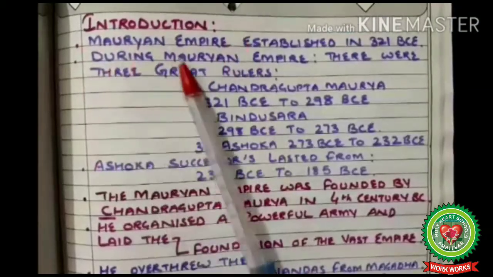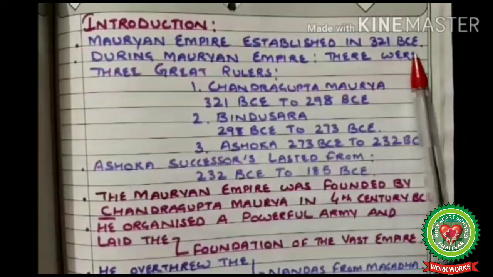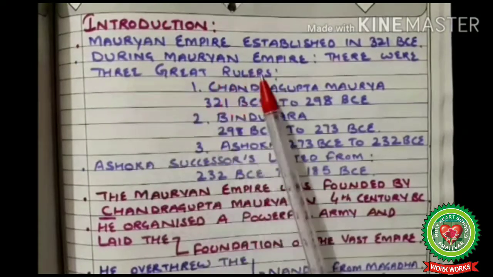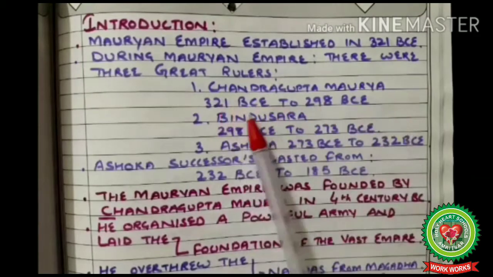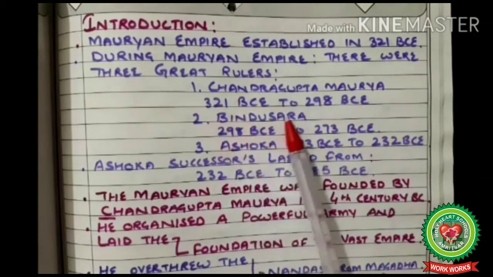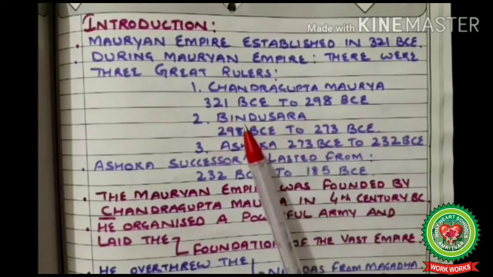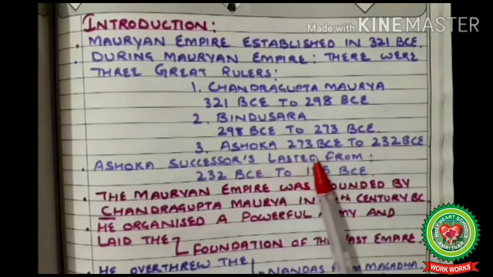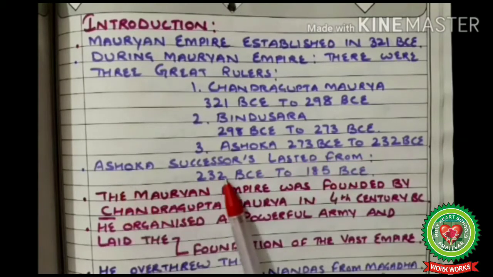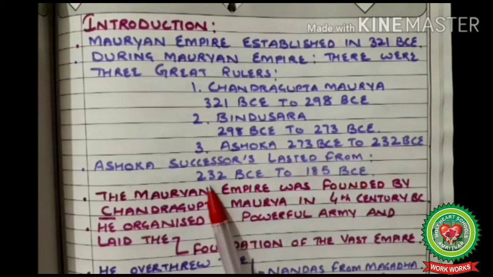Introduction. Mauryan Empire established in 321 BC. During Mauryan Empire, there were three great rulers. Chandragupta Maurya from 321 BCE to 298 BCE, Bindusara 298 BCE to 273 BCE, Ashoka 273 BCE to 232 BCE. Ashoka's successors lasted from 232 BCE to 185 BCE.